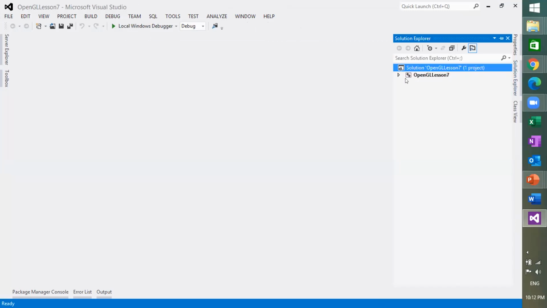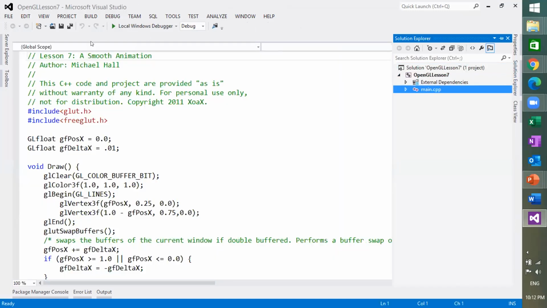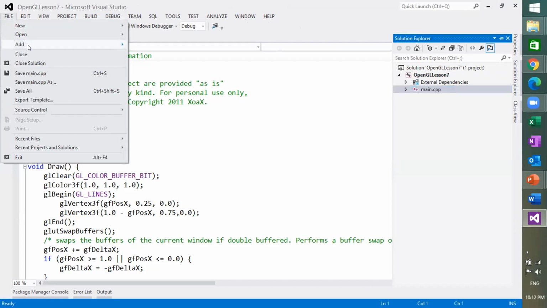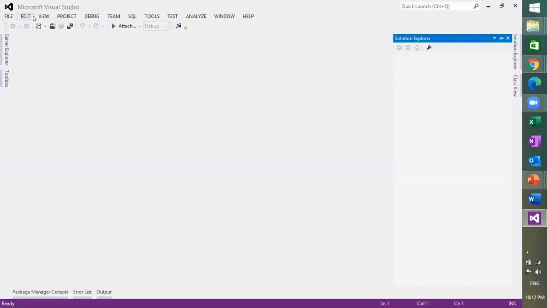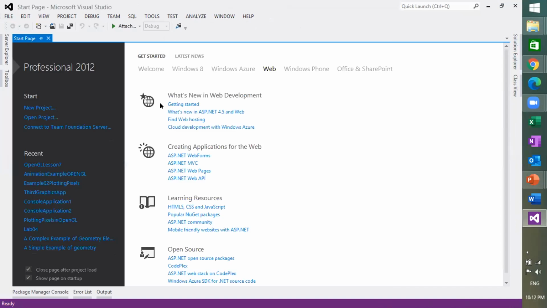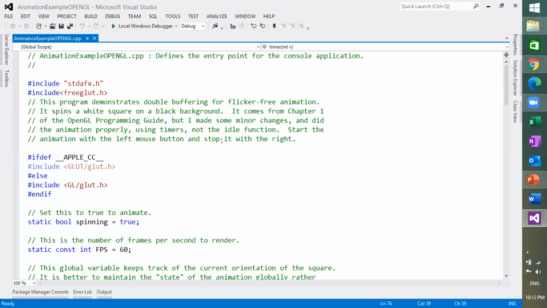I think this is the same example. Yes, this is the same example. Let's close the solution and open another one. This is View and then Start Page. Okay, so this is a second example.